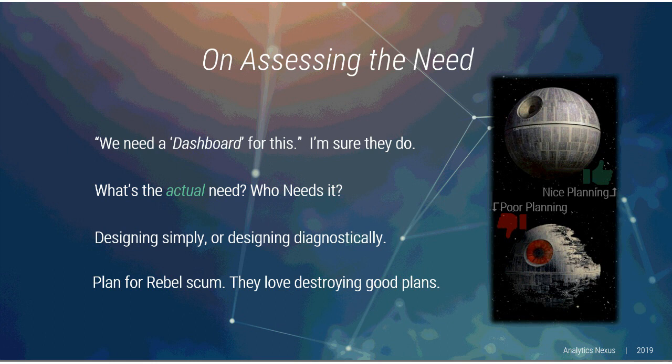And you got to plan for the rebel scum. You have to plan for obstacles. There's always going to be something that pops up in more complicated dashboards. It's not just more of an ad hoc analysis or something. You always have to plan for something to happen. So if you have hours you're planning to devote to a specific project or a bigger dashboard or something like that, plan a little bit of padding in there, because there's going to be something that's going to pop up, whether it's a limitation or it's an obstacle in the data or some scrubbing that you have to do. There's always something that's going to blow up your Death Star there, and planning for that would keep you from having to rebuild that thing.